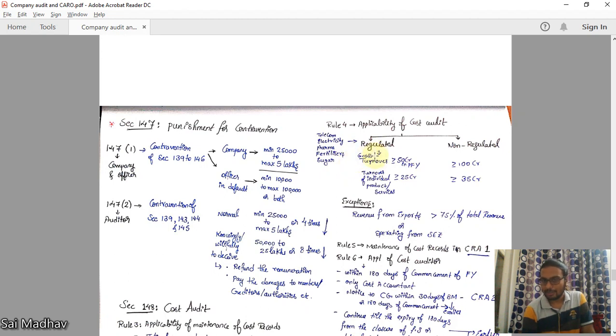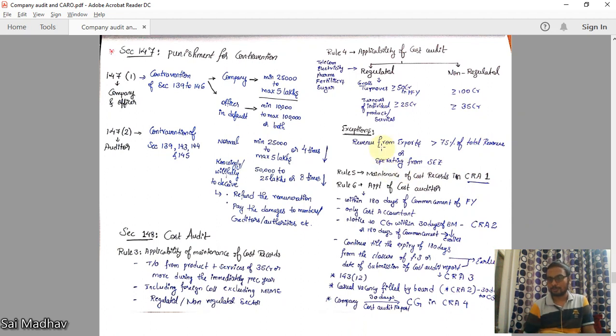For regulated sector, if the gross turnover is greater than or equal to 50 crores or turnover of individual products or services is greater than or equal to 25 crores, then cost audit is compulsory for these companies which are regulated. For non-regulated, the limits are 100 crores and 35 crores. Then cost audit is applicable for the companies. However, there are some exceptions.